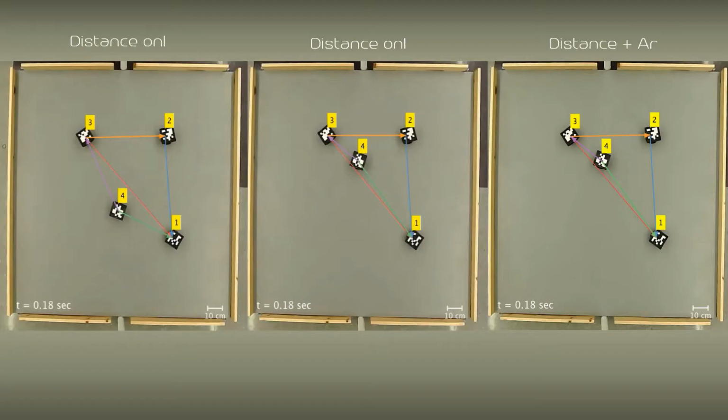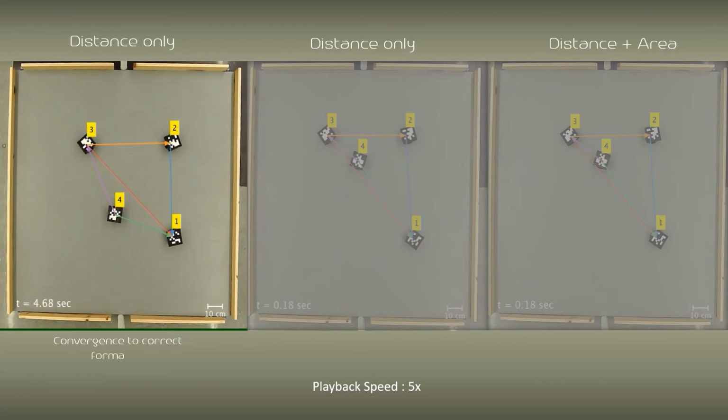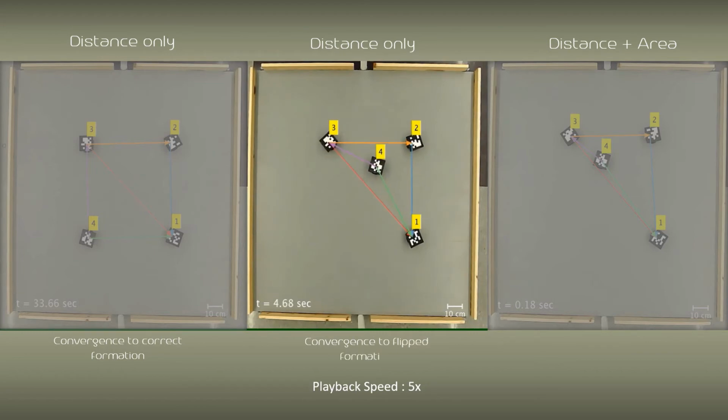In the next set of experiments, we demonstrate how the initial conditions can affect the performance of the distance-only formation controller. In the first panel, agent 4 starts below the imaginary diagonal line intersecting agents 1 and 3. Then once agent 4 moves towards the bottom left corner, the desired formation is acquired. However, if agent 4 starts above the diagonal line, it will attempt to converge to a flip position that still satisfies the inter-agent distance requirements. Fortunately, this undesired behavior can be resolved by including another controlled variable in the formation control algorithm.